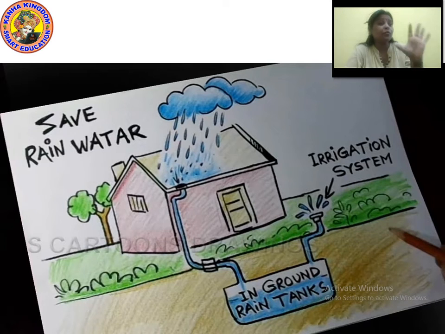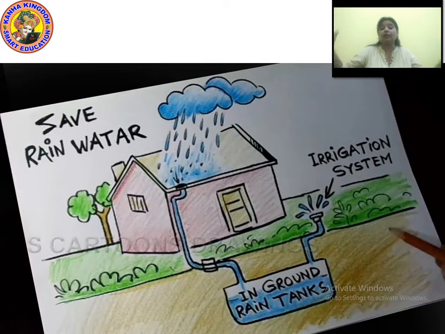Now, are you able to see this image? This is actually rainwater harvesting. See, the rain is coming on the roof of the house. Here, there is a small pipe which is collecting the water in the ground. Inside the ground, we have made a tank.